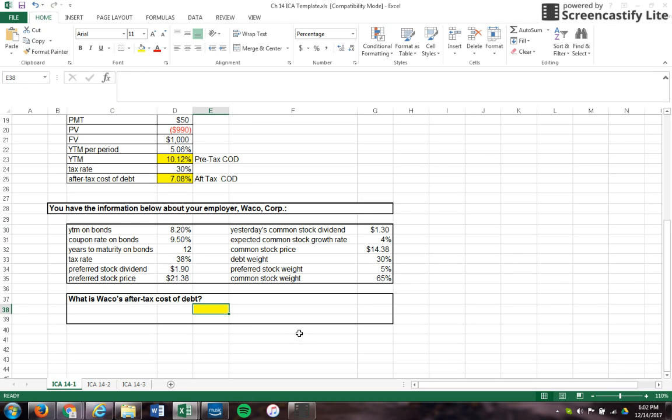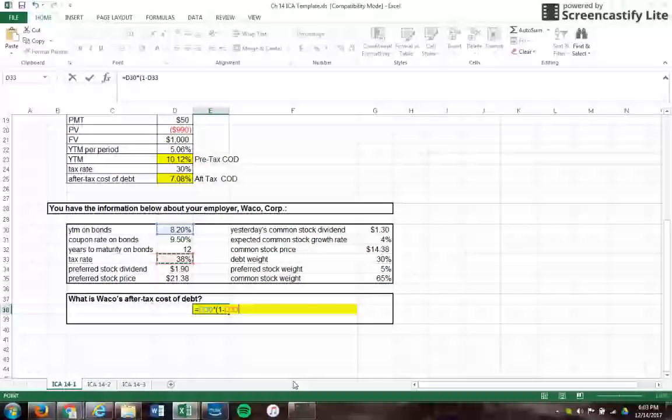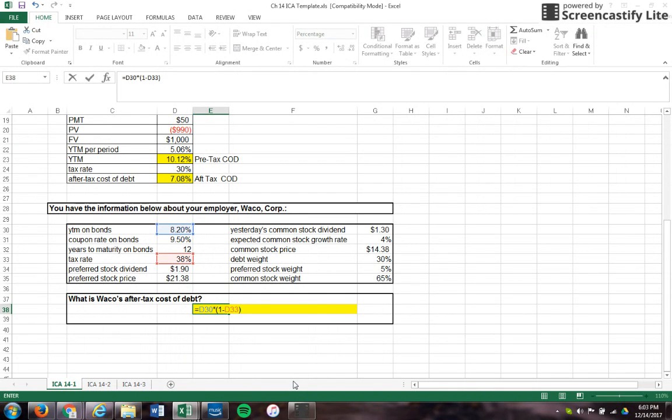We can multiply that times 1 minus our tax rate, which is right here at 38%. So we have our before tax rate of 8.2% times 1 minus 38%. So Waco's after-tax cost of debt, we would calculate at 5.08%.